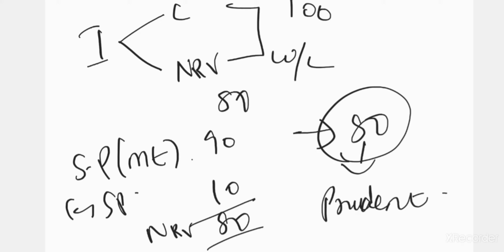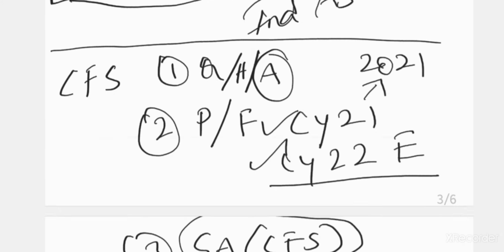The matter behind this is nothing but prudence. Being prudent is nothing but conservatism. You can't show more profits, you can show more losses. No worries. Right? So now what has happened?